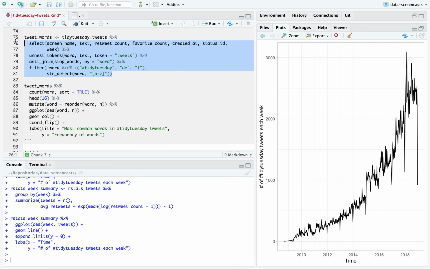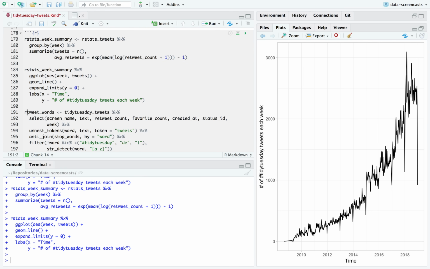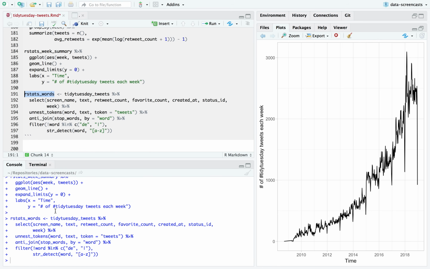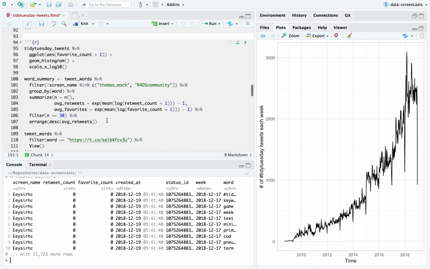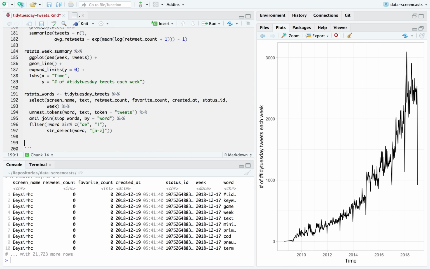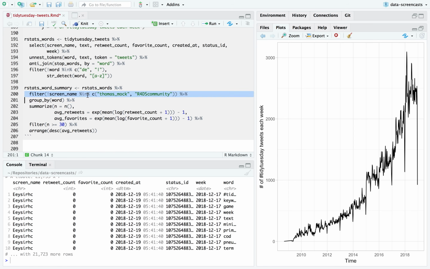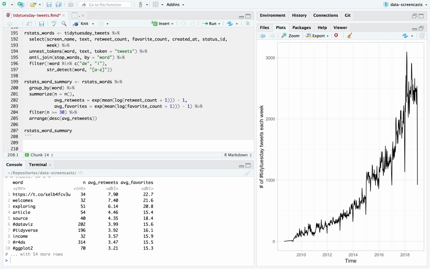Okay. And I'm definitely not going to filter out the word Tidy Tuesday. So rstats words, most of the same. I am not going to filter out Tidy Tuesday. Here's my rstats words, and where was my words summary? I'd say rstats words summary, rstats words, do not do a filter. What words tended to get retweets?